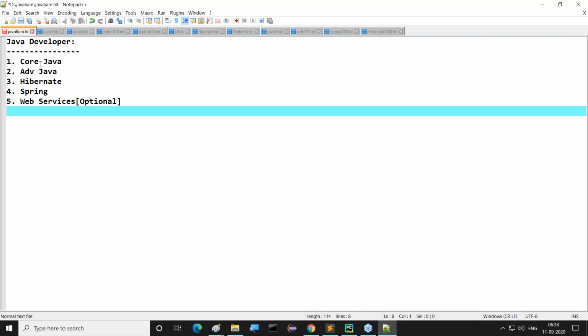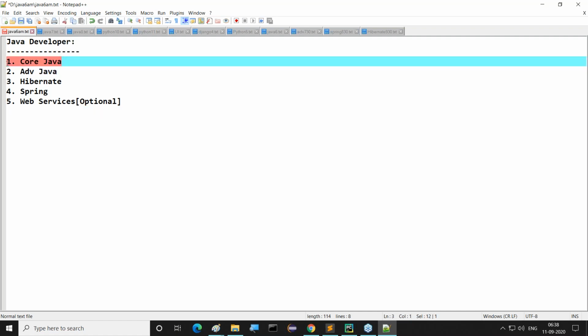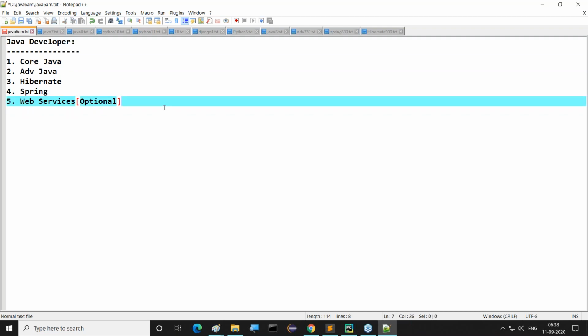Just wait, then I will come back to automation testing purpose, I will give clarity for you. You want to learn core Java for the automation process only? Yes, exactly. If you want to go for testing, core Java is sufficient. It's not required to go for the entire Java. Core Java is sufficient. I'll talk about it.